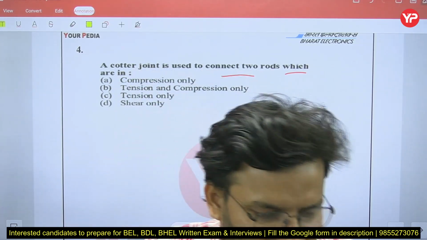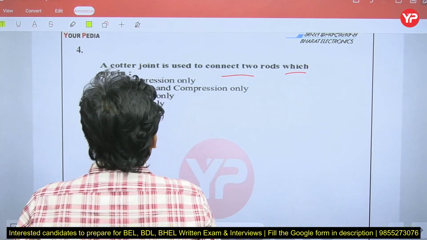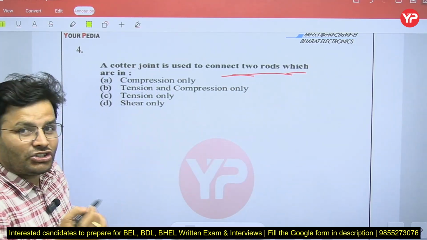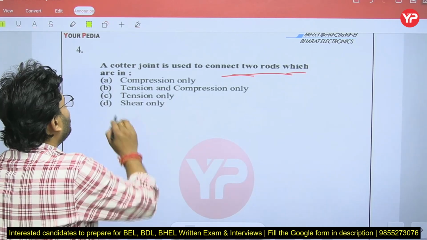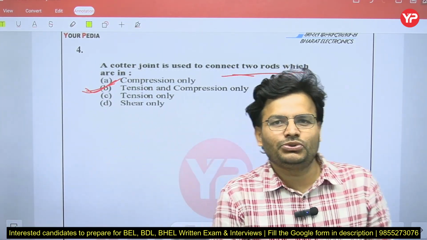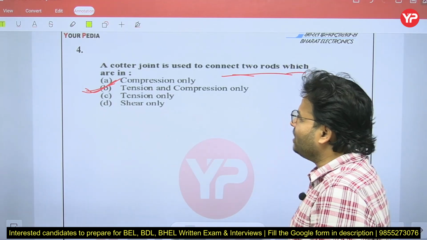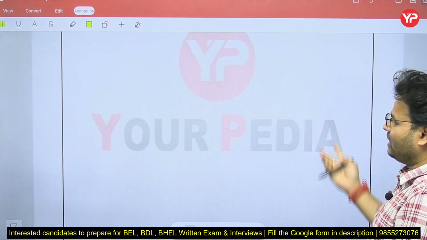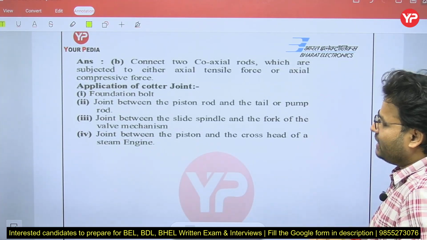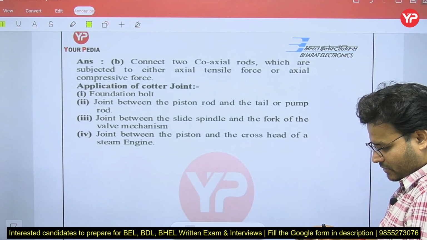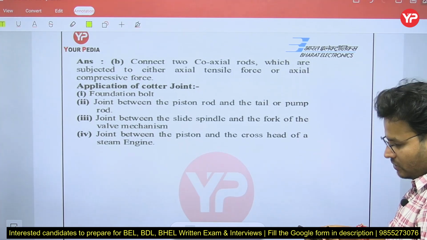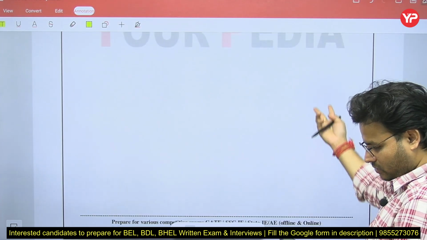So now the question is, my dear friends, cotter joints are used to connect two rods which are in compression only, tension and compression, tension or shear only. So my dear friends, you can use a cotter in either tension or compression. In both cases you can use the cotter joint. So B is the right answer, my dear friends. You can see here directly, no problem in that question. Okay, come to the next question.